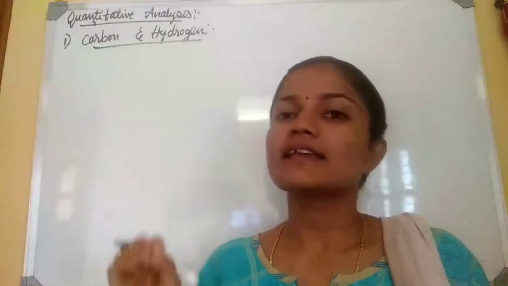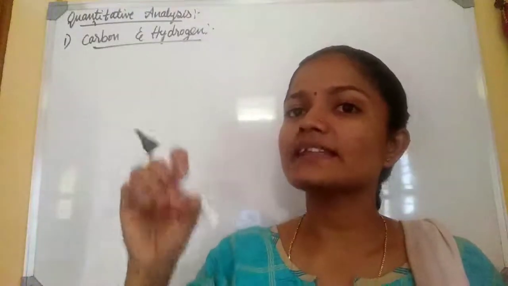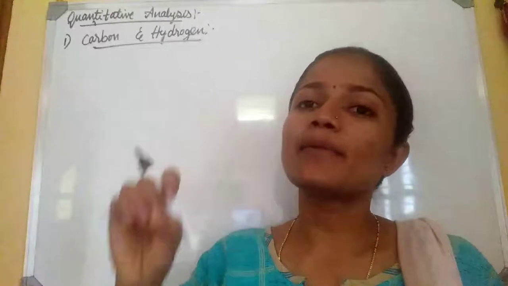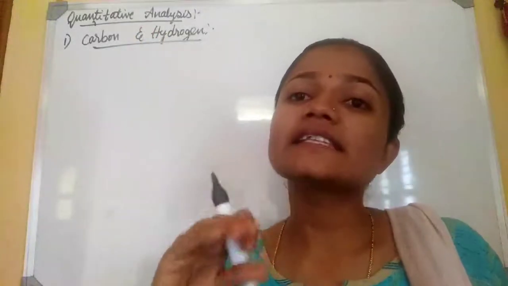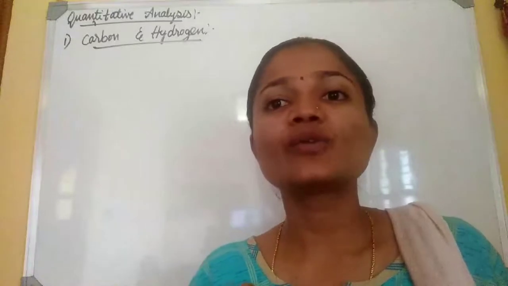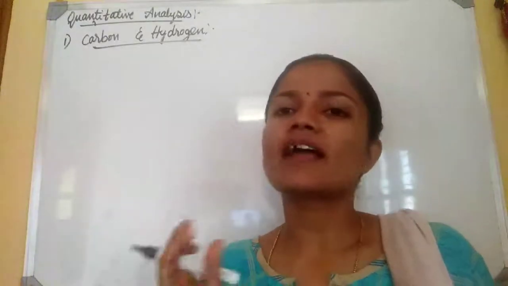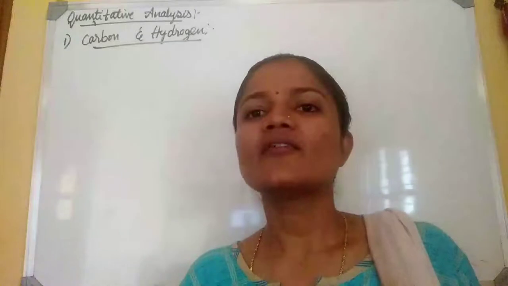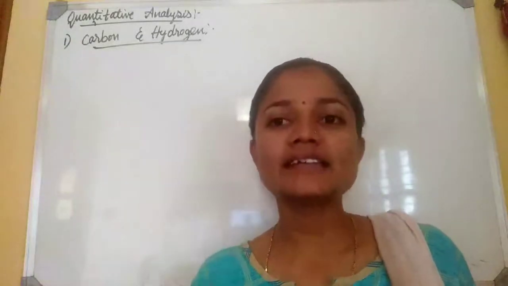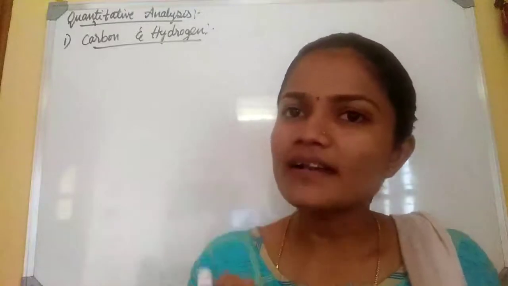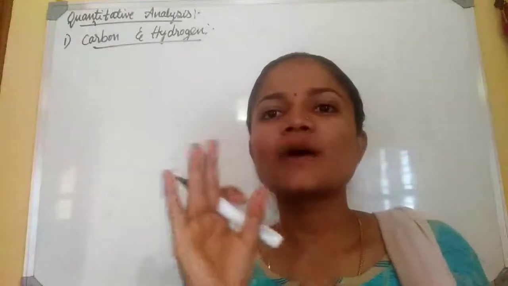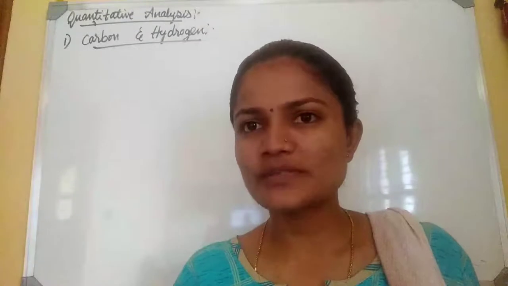By supplying oxygen and copper 2 oxide, the organic compound undergoes oxidation to give carbon dioxide and water. This carbon dioxide and water is passed to 2 U-tubes.